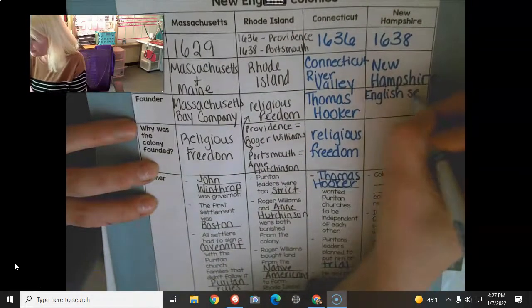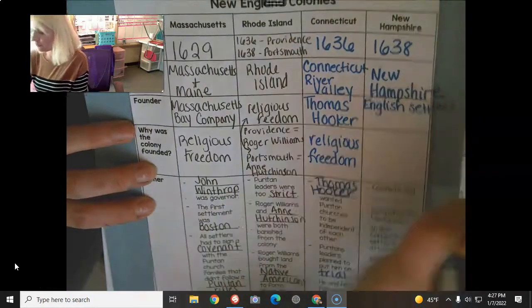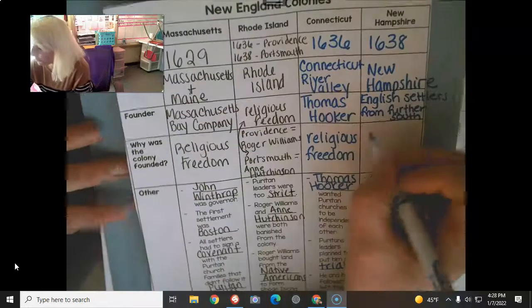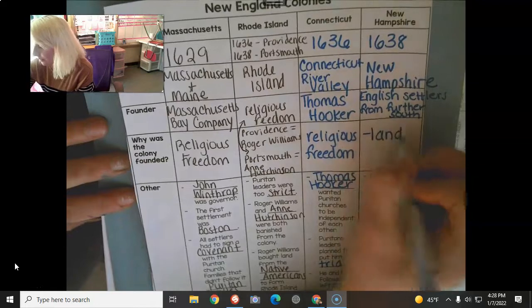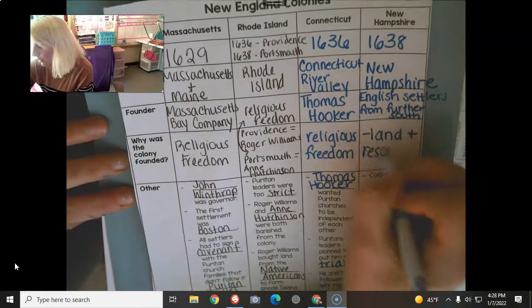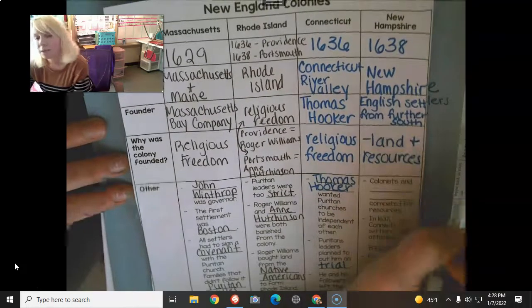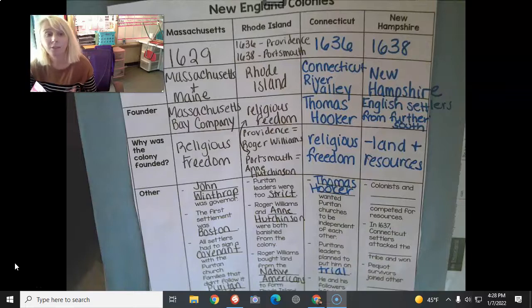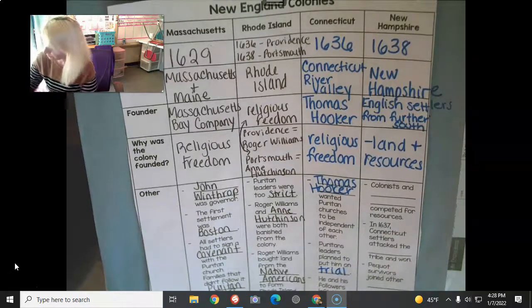But these were just some English settlers whom I guess they don't consider important enough to name. So they're looking for land and resources. So again, they came from further south and they were looking for land and resources, which is why they moved northward to form New Hampshire.